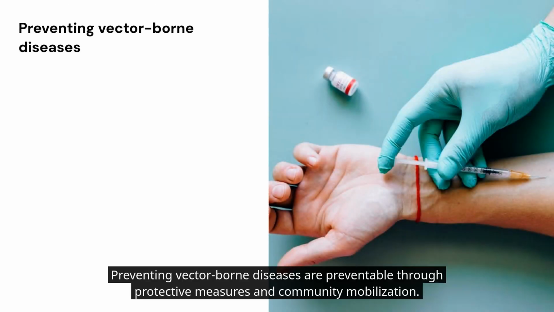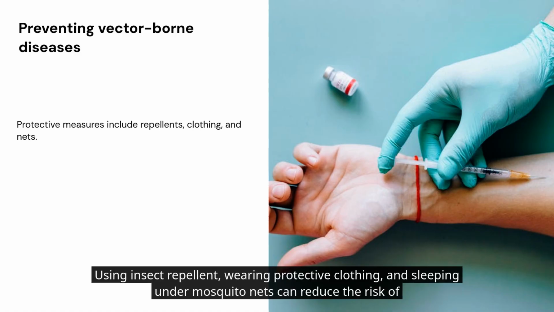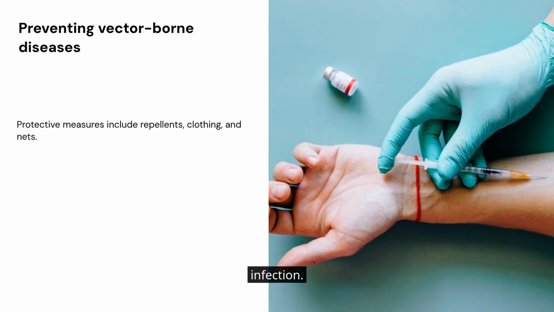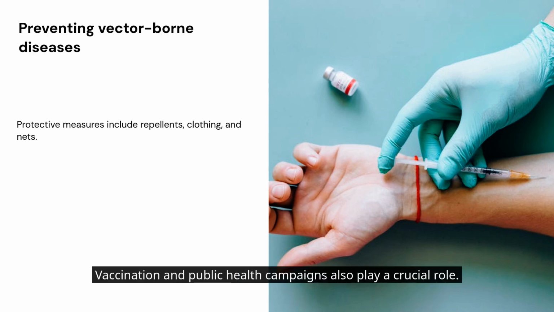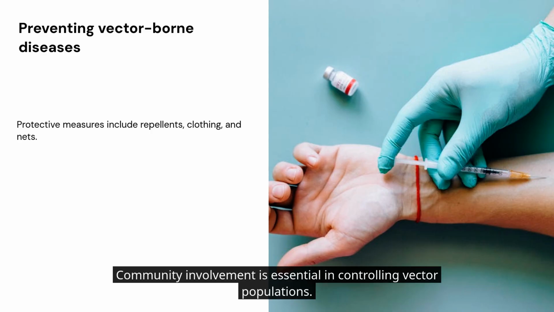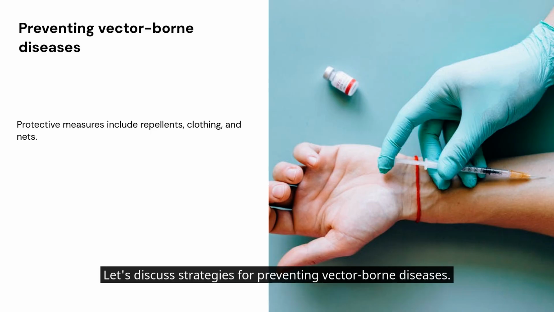Vector-borne diseases are preventable through protective measures and community mobilization. Using insect repellent, wearing protective clothing, and sleeping under mosquito nets can reduce the risk of infection. Vaccination and public health campaigns also play a crucial role. Community involvement is essential in controlling vector populations. Let's discuss strategies for preventing vector-borne diseases.